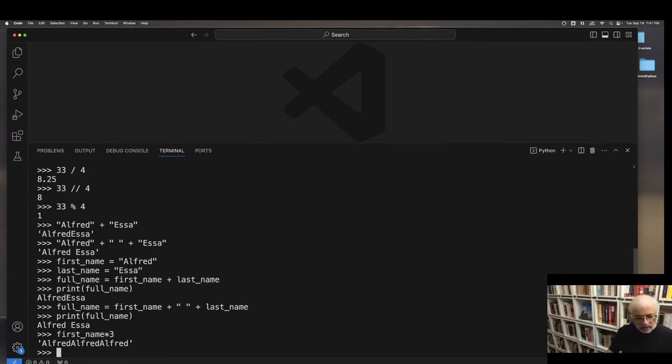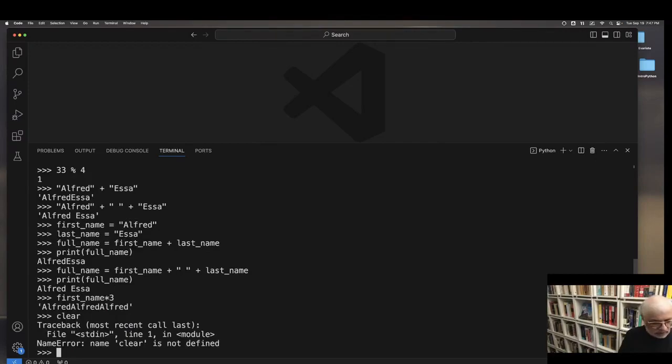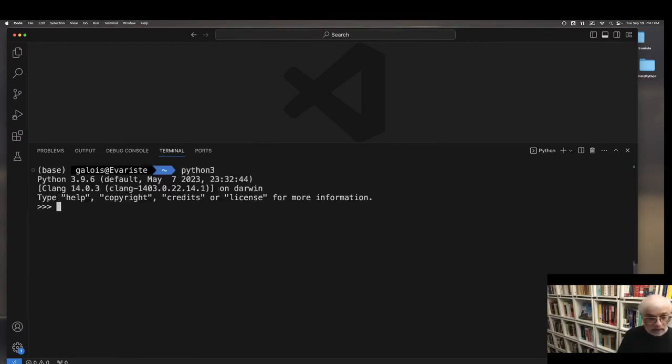Let's look at Boolean for the moment. Booleans from last time typically come up when you're doing some sort of test or condition. So let's look at that. Let's ask, is 2 less than 4?